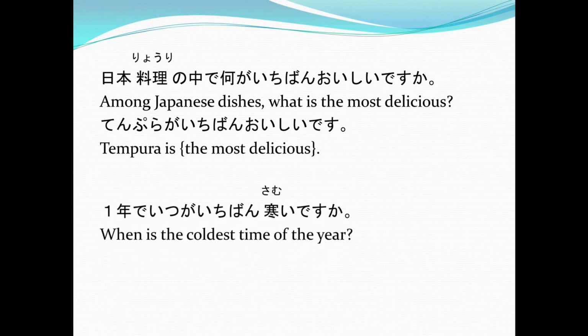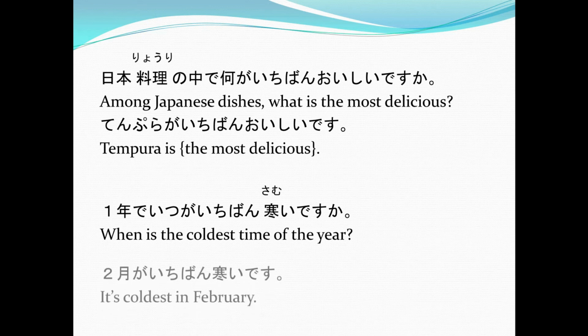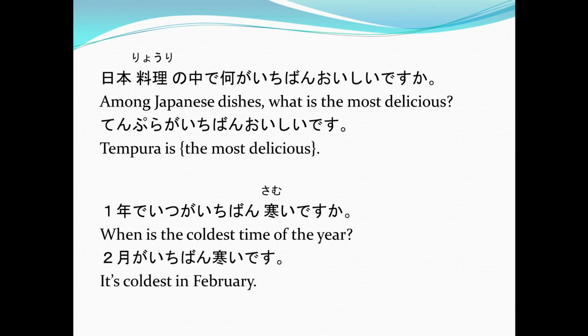Another example. Ichinen de itsu ga ichibang samui desu ka? Again, ichinen de itsu ga ichibang samui desu ka? Or when is the coldest time of the year? Ichibang samui means the coldest. So, the answer is nigatsu ga ichibang samui desu. Nigatsu ga ichibang samui desu. Or, it's coldest in February.